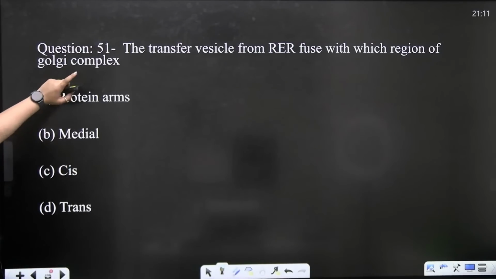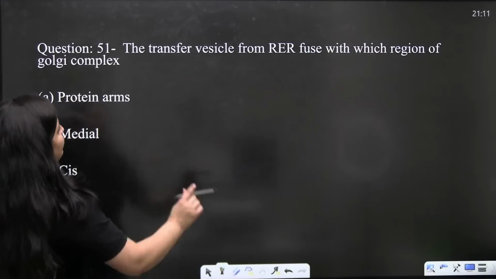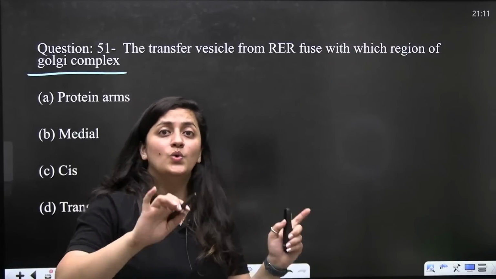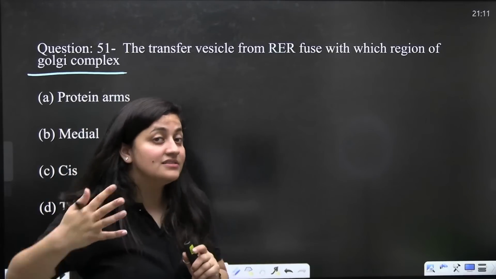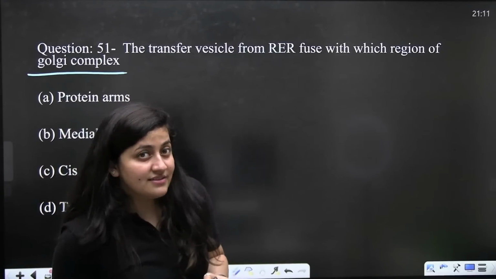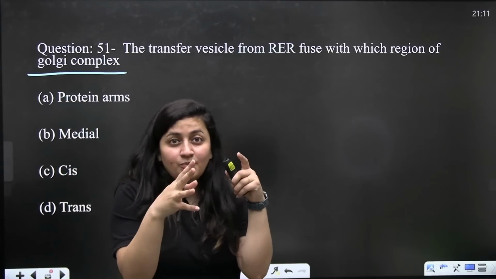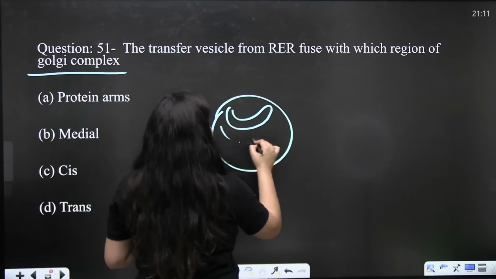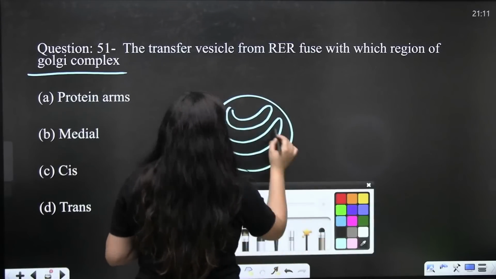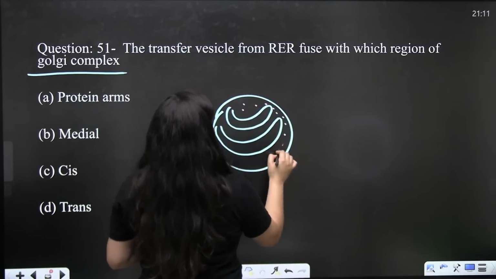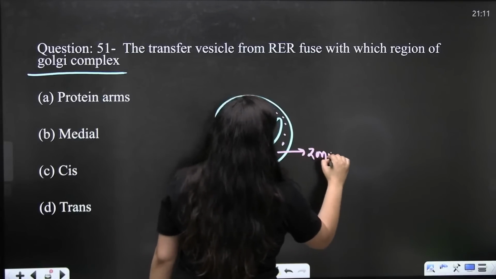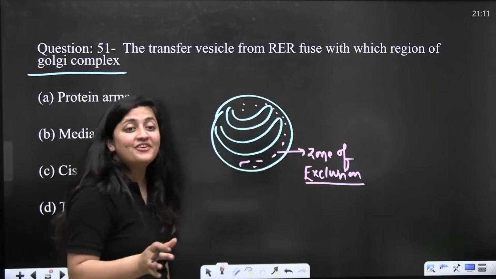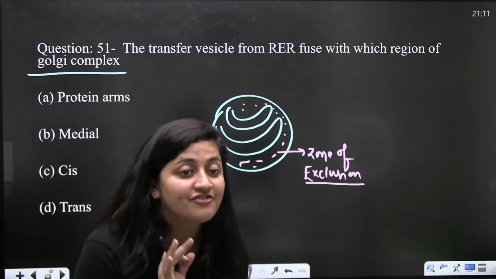Now, the next question, the transfer vesicles from rough endoplasmic reticulum are going to fuse with which region of the Golgi complex? Remember, Golgi complex is the only organelle having two different phases. Cis phase is there, the trans phase is there. The Golgi complex is placed in a cytoplasm which is known as zone of exclusion. Do you remember this? Zone of exclusion, because no other organelle will be present here. So, one phase is the cis phase, another phase is the trans phase, if you remember.